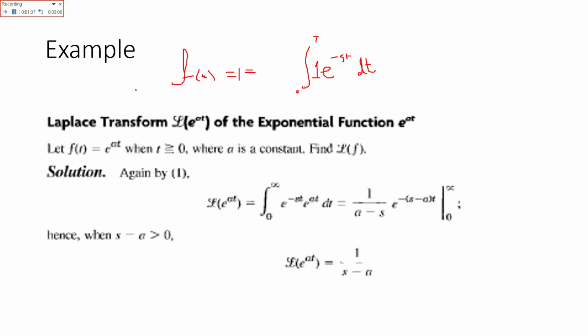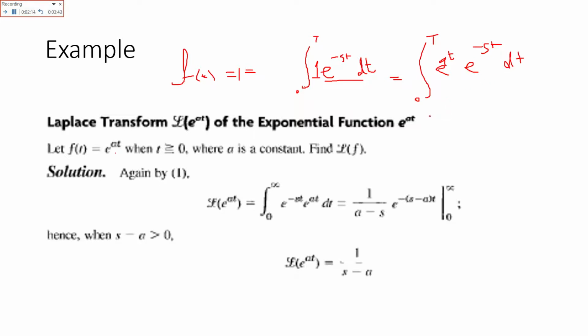Now the function is e raised to power at. So what we will do is simply multiply that value into this side. So it will be 0 to t, and instead of 1 we now have e raised to power at, with e raised to power minus st from the definition, dt.